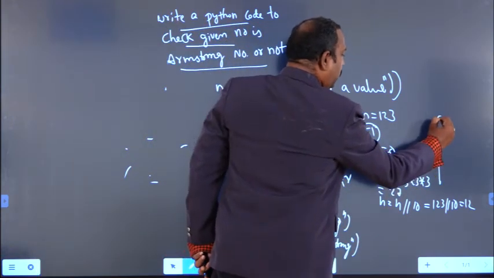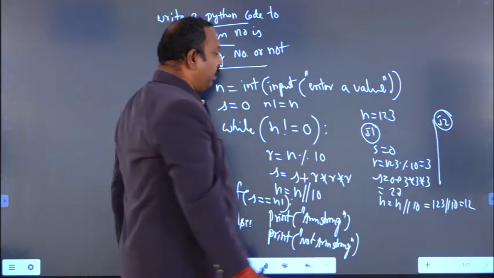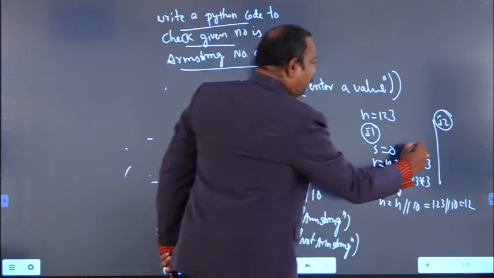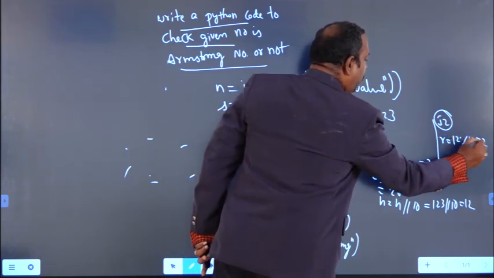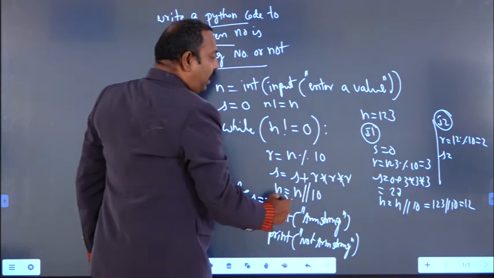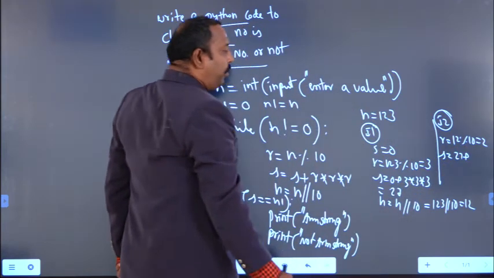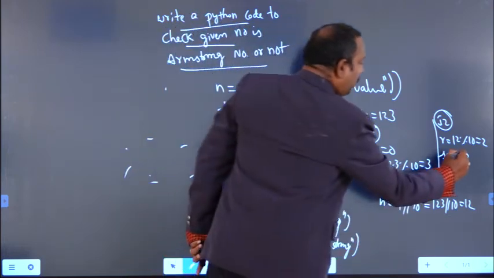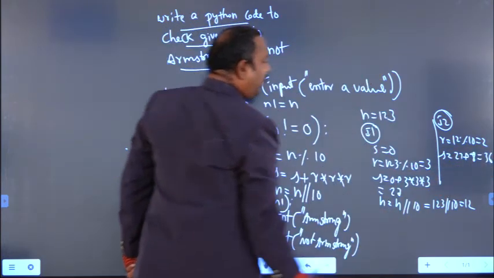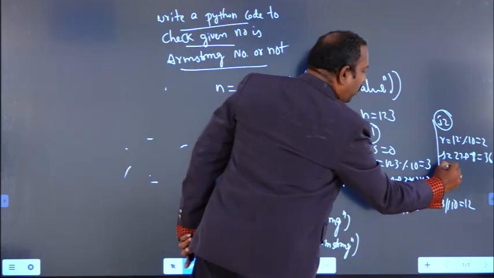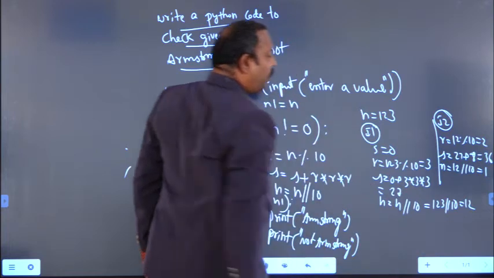So again it will execute the next iteration, that is called iteration 2, I2. In iteration 2, r equal to n mod 10. What is the n value here? 12. So r equal to 12 mod 10, so you'll get the value 2. s equal to the previous s value, 27, plus 2 into 2 into 2, which is 8, that equals 36. And n equal to 12 floor division 10, you will get the value 1.